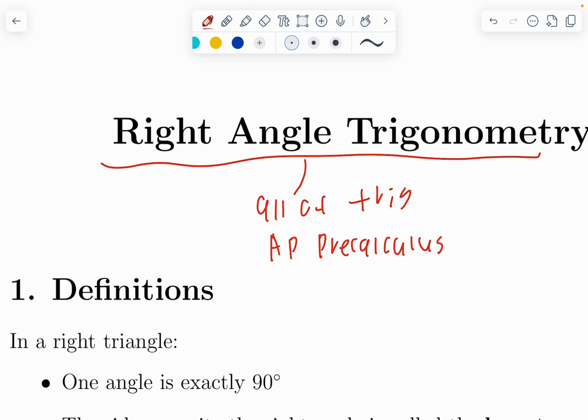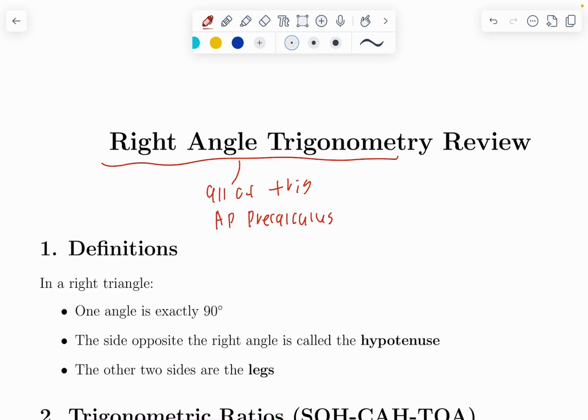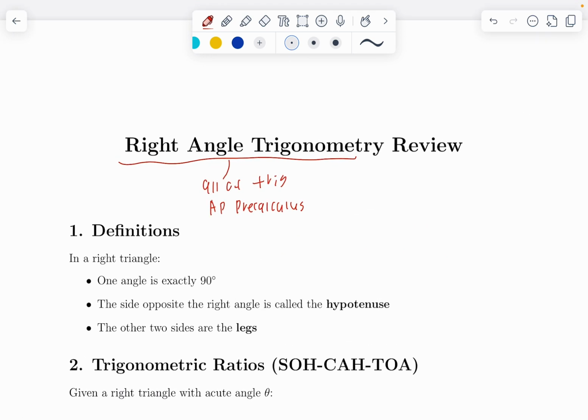So this video is really designed for anyone looking to study for the SAT, anyone who is a pre-calculus student, either reviewing for a quiz or test, or just trying to refresh right triangle trigonometry before a lesson, and any other students, honestly, just looking for a quick refresher.